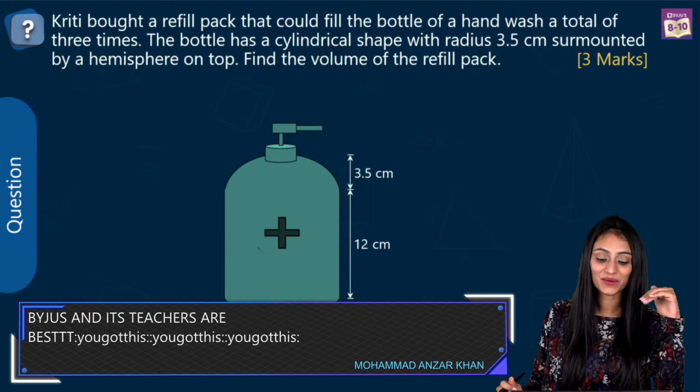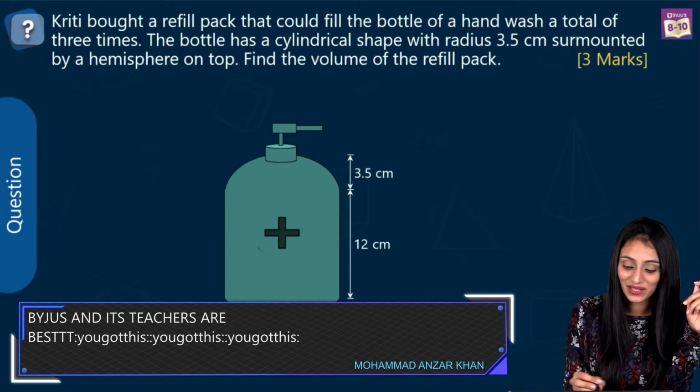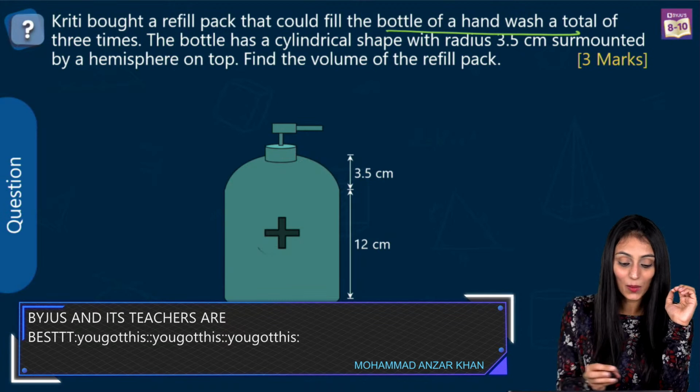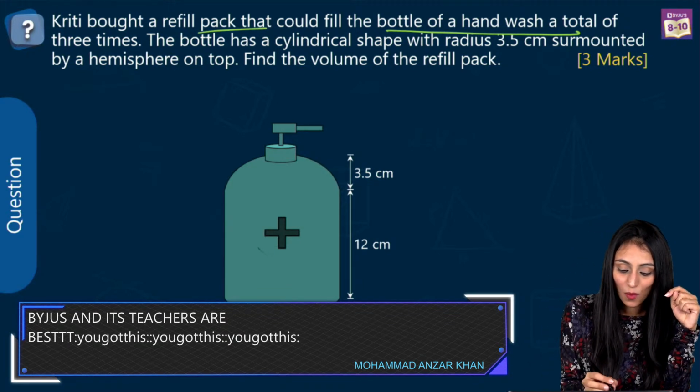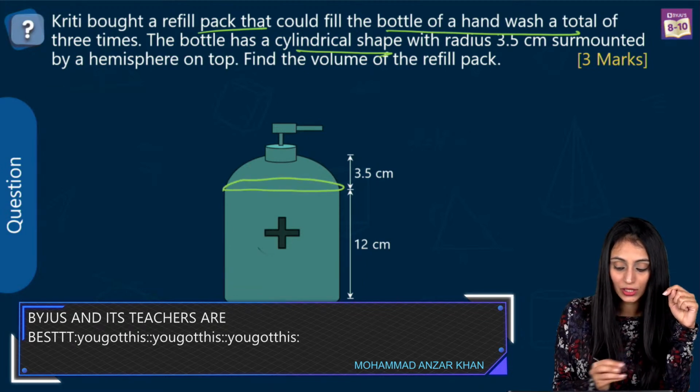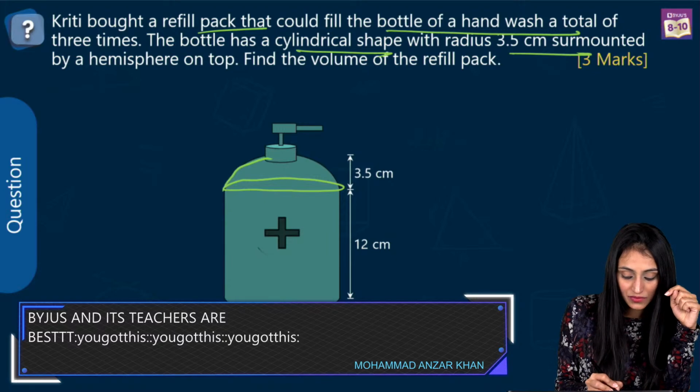Yes. So question is already mentioning, right, that we have a bottle of hand wash. Now a refill pack can fill it 3 times. Okay. So this bottle has a cylindrical shape. Okay, this has a cylindrical shape. I can see till here. It is surmounted by a hemisphere.